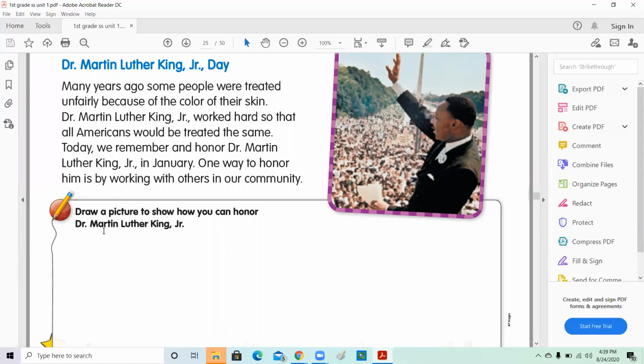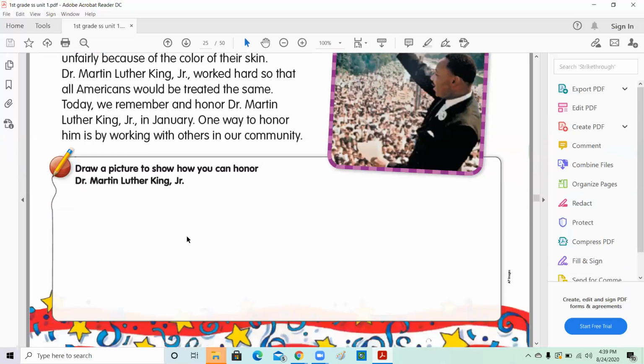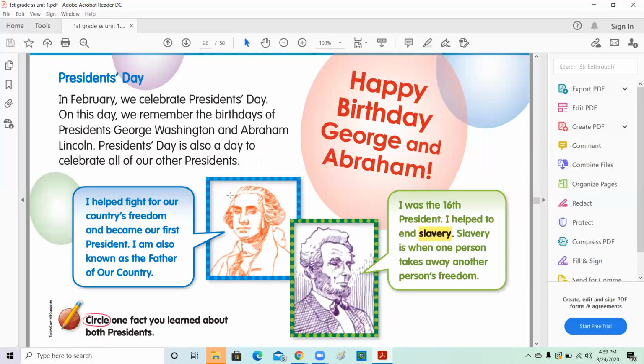Over here, draw a picture to show how you can honor Dr. Martin Luther King Jr. For example, you can draw the flag and draw children with different colors holding the flags or playing together as we all are united. All right, you have a big box. You can use your crayons and colors and be creative.